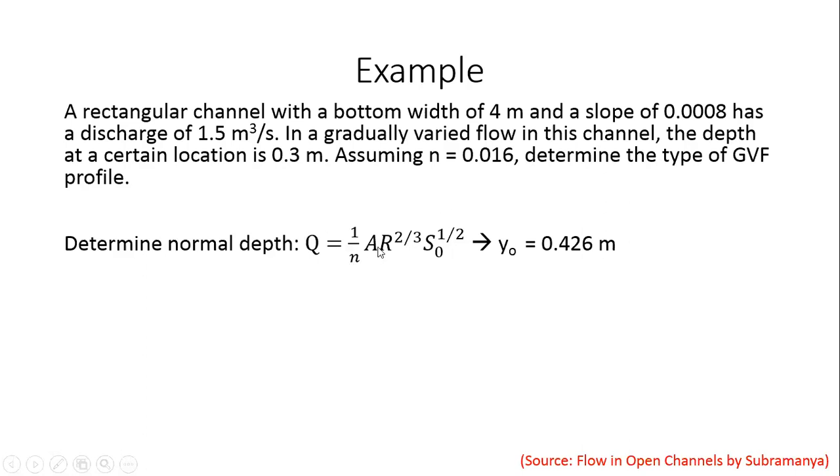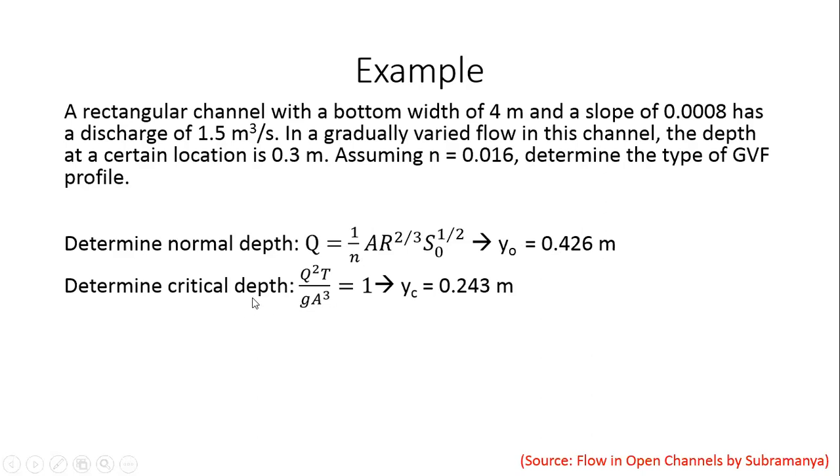Q is known, n is known, B, the bottom width, is known, and S naught is known. The only unknown is Y naught. So you solve for it, you will get this. I'm not going through the calculations. I'll leave it to you. Y naught comes to about 0.426 meters, right? So that is the normal depth of flow in this channel.